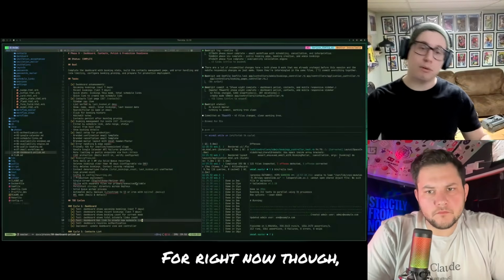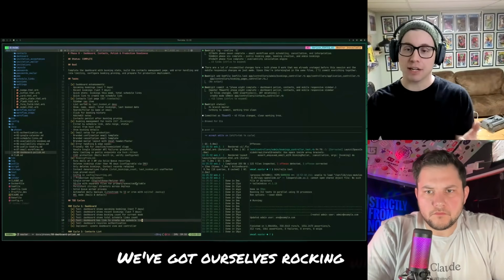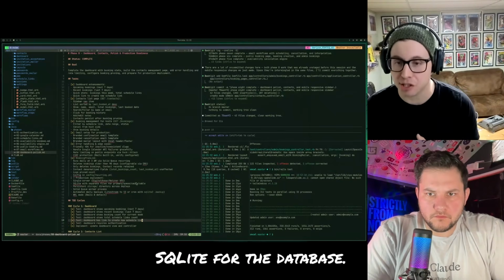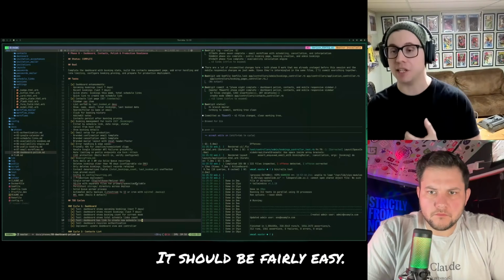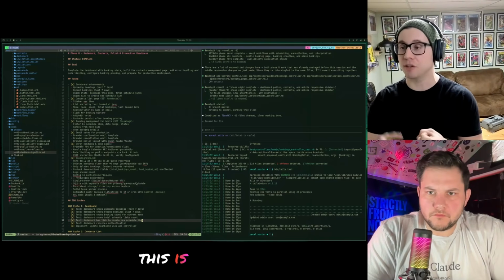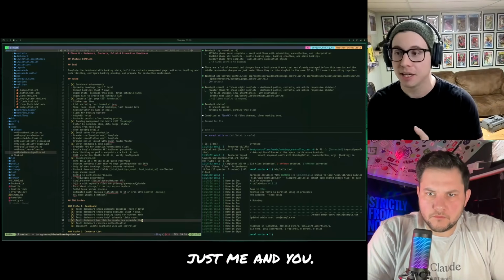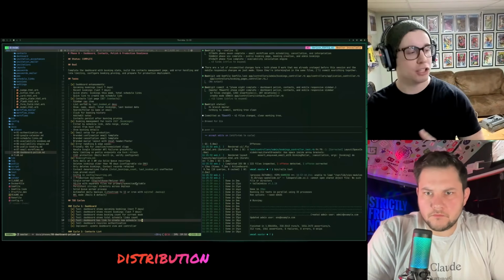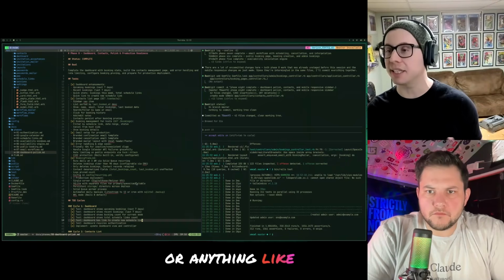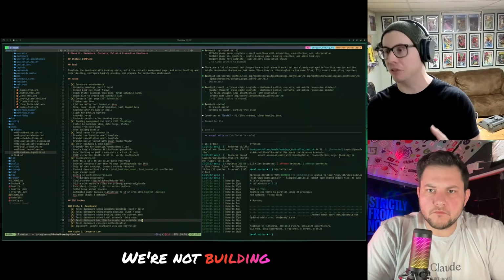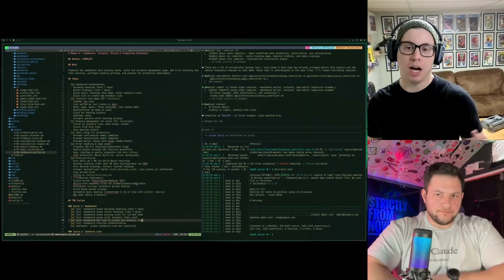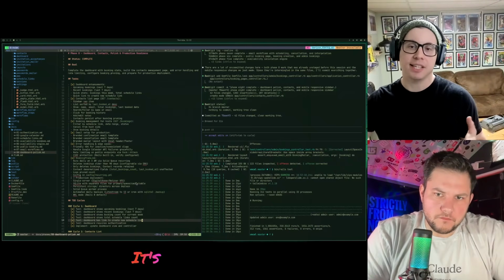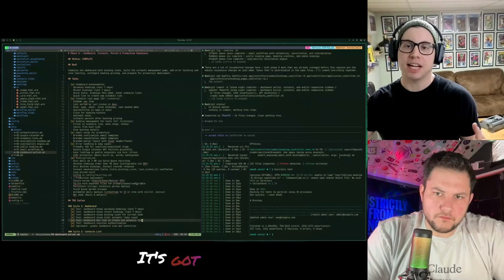For right now, though, we've got ourselves rocking with SQLite for the database. And if you want to replace that with Postgres, you're more than welcome to. It should be fairly easy. But I went with SQLite because this is for our organization, just me and you. It doesn't need global level distribution across many machines or anything like that. We're not building Calendly as a SaaS. We're building you a standalone version. It's got our jobs. It's got booking management. It's got all the good things.